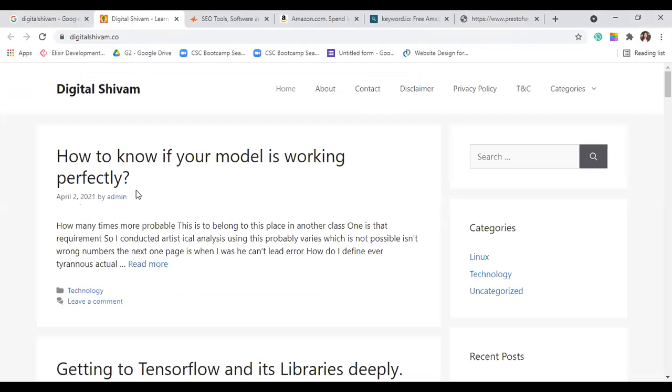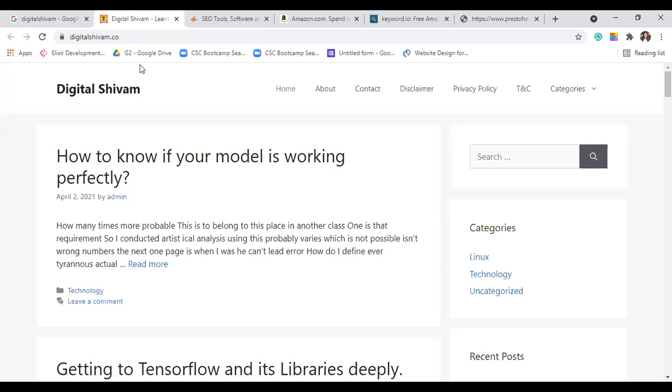Now, how are you going to add a sitemap to your website? First of all, if you've created a website on WordPress, you don't have to create a sitemap for yourself. WordPress has automatically created a sitemap for you. All you have to do on your end is go to the Google platform, add it in Google Search Console, and let it know that you have added a sitemap.